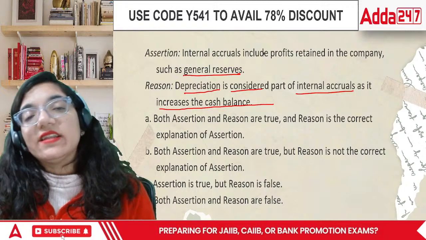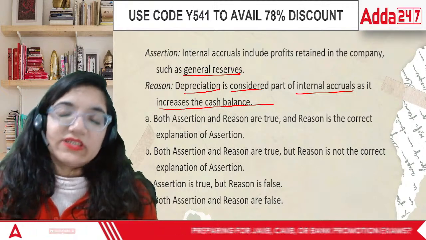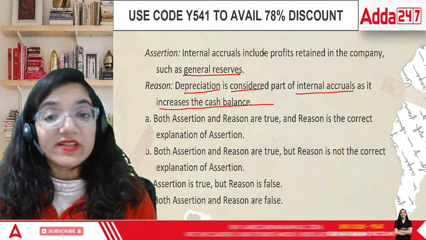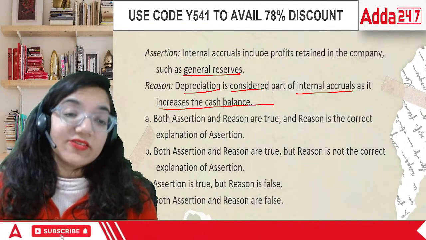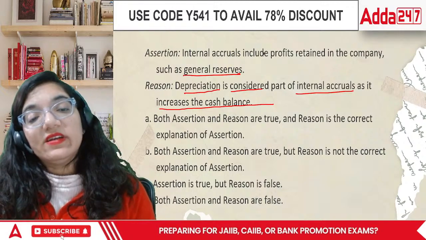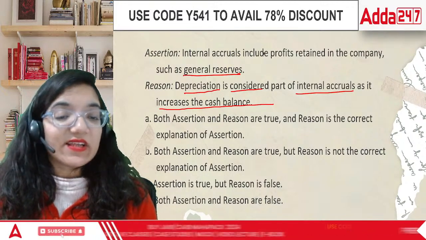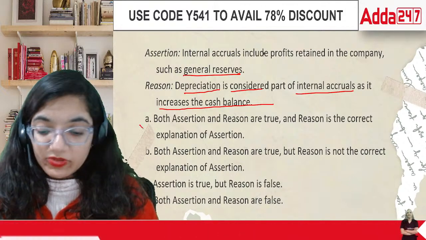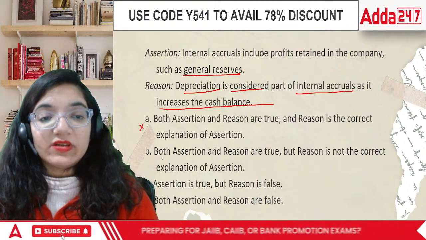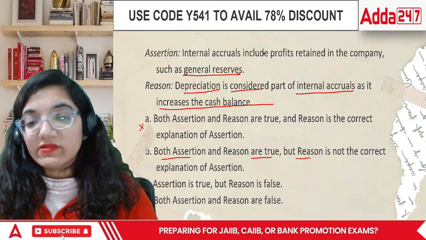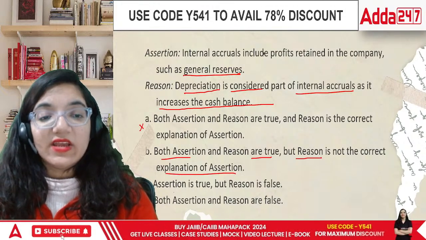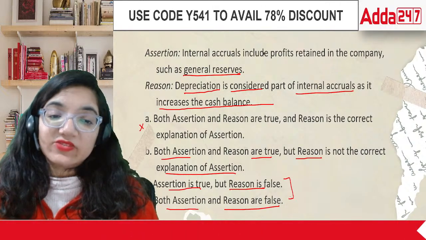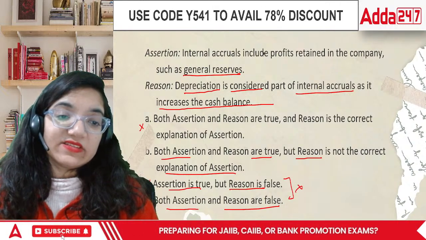In this case, it is true that depreciation is a non-cash expense, but it doesn't make a difference regarding internal accruals. So both the assertion and reasoning are true, and reasoning is the correct explanation. This is definitely wrong. Now we'll have to see which particular point is correct. Both assertion and reasoning are true, but reasoning is not the correct explanation. Assertion is true, reasoning is false. Both assertion and reasoning are false. This one is also not there. The correct answer is actually B.